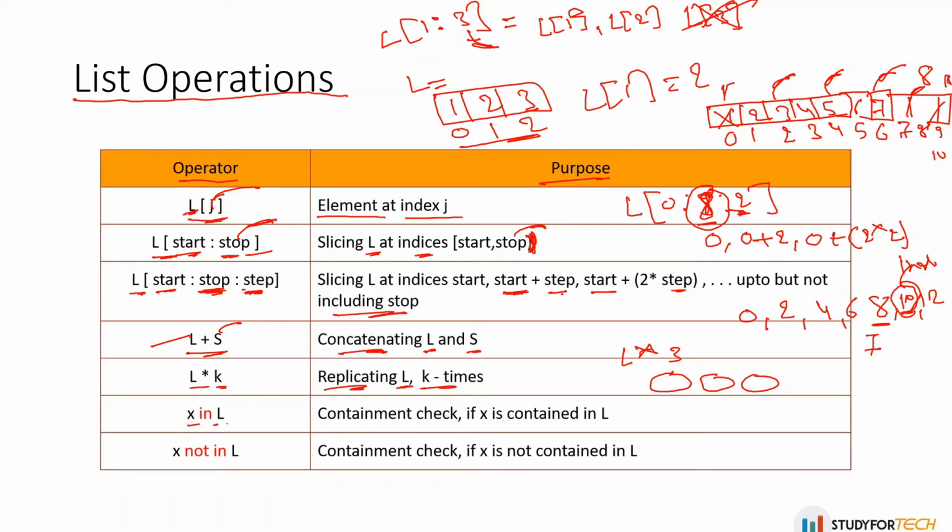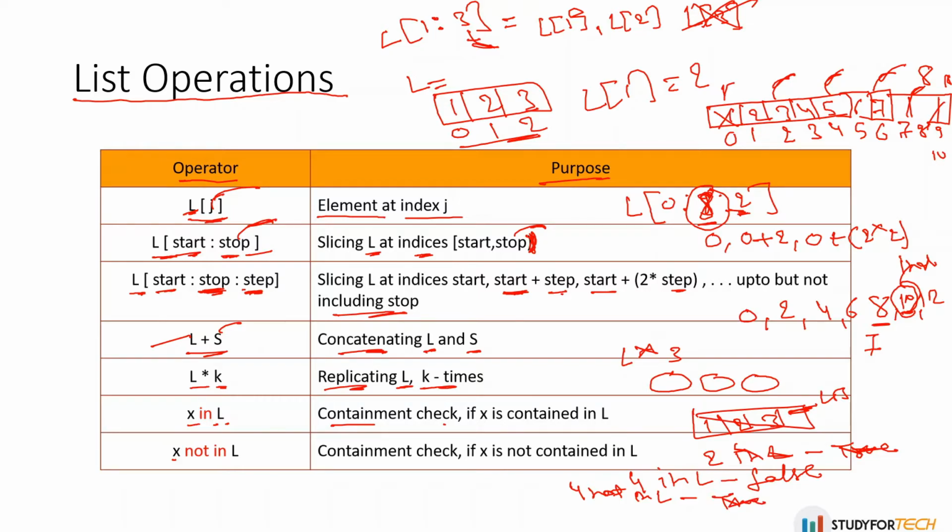And this is X in L. So it is a containment check: whether X is contained in L or not. Let's suppose you have a list 1, 2, 3, and when we say 2 in L, this will print true. When we say 4 in L, it will give output false because 4 is not in this particular list. In the same way, X not in L. If you say 4 not in L, this will give true because 4 is not inside this list.